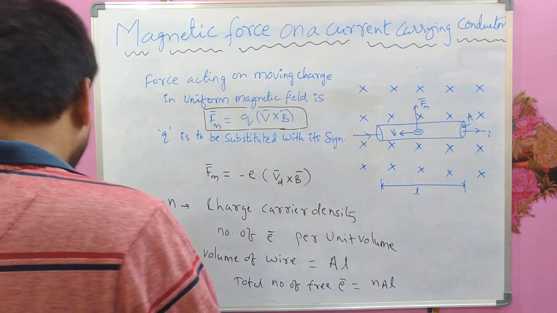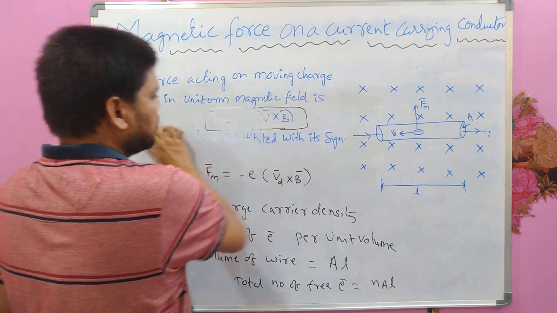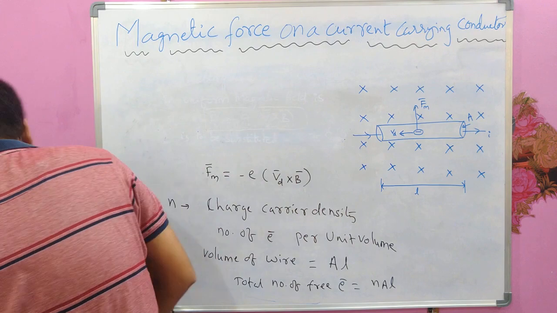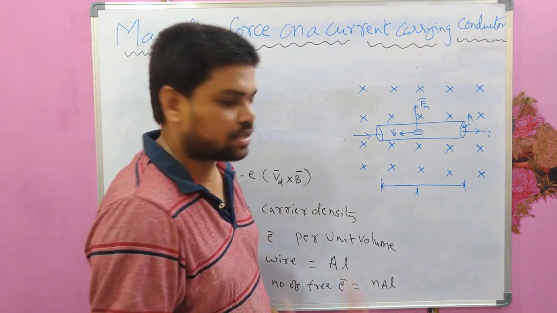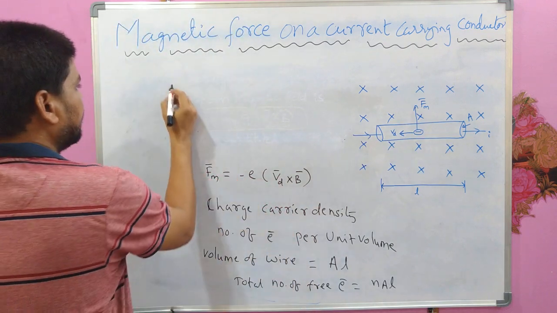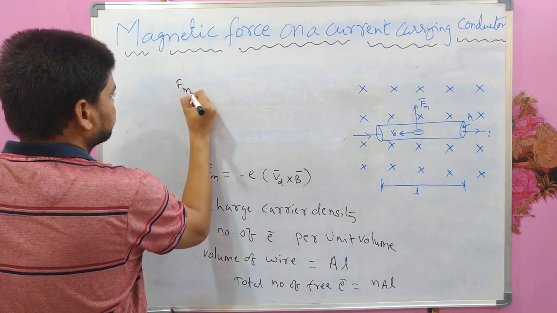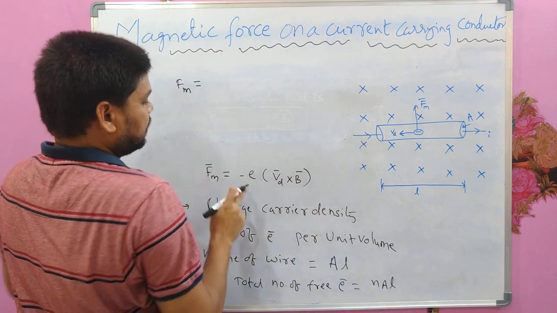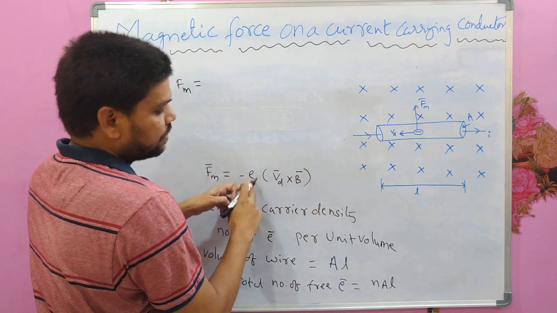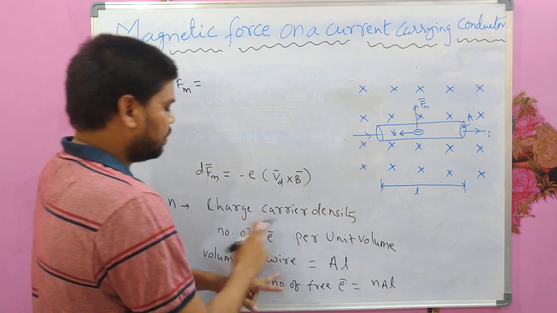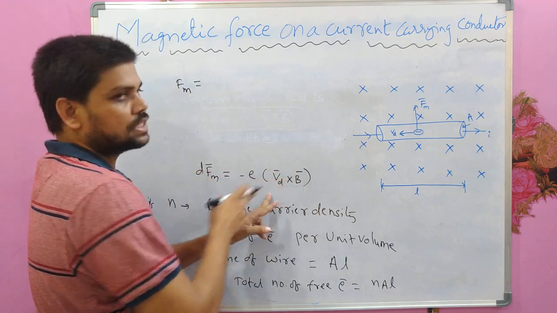So now what is the net force acting on this wire? Because of the motion of these many electrons in this direction in the uniform magnetic field, that would be Fm equal to, in the place of single electron, for which let me take it as dFm. In the case of a single electron this was the expression.